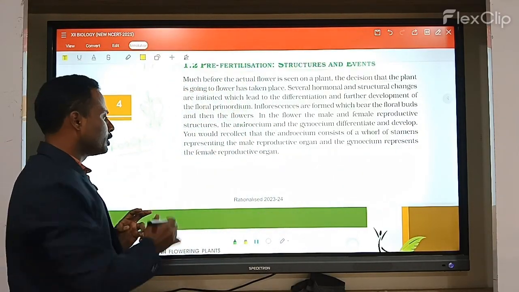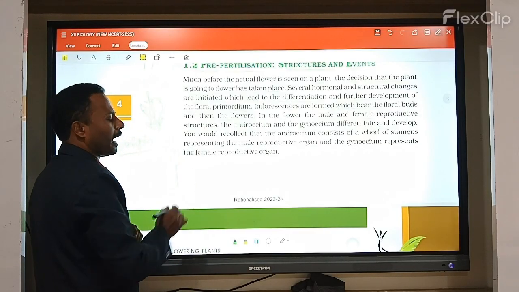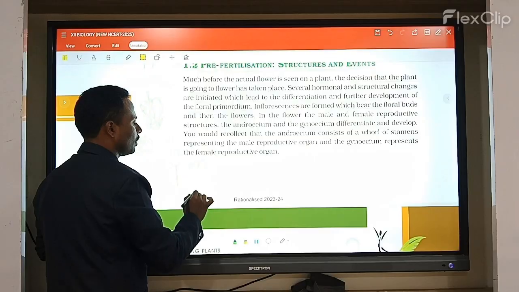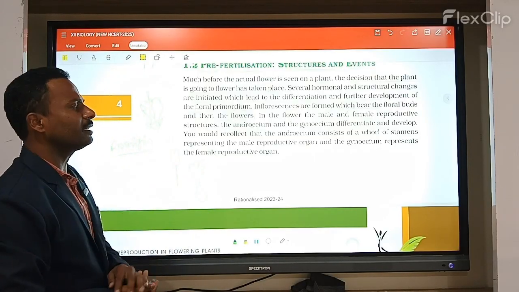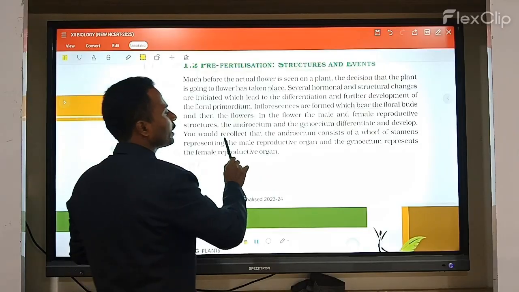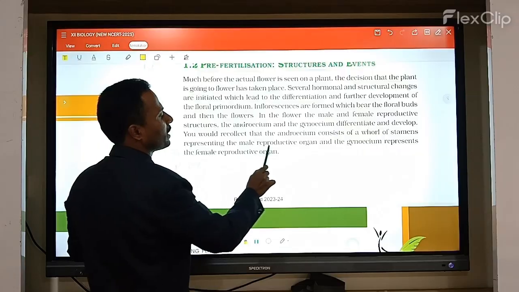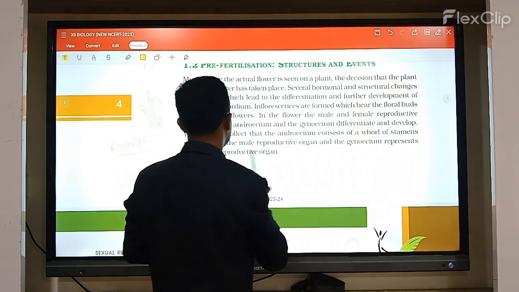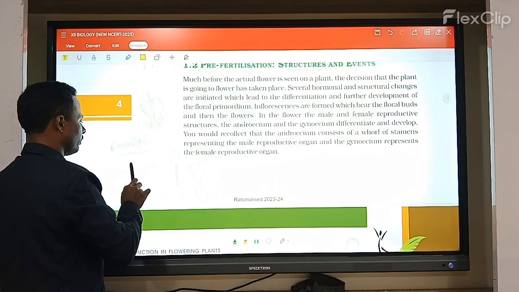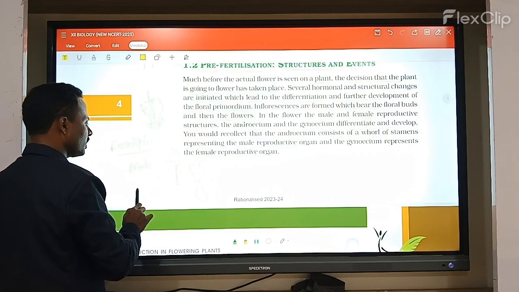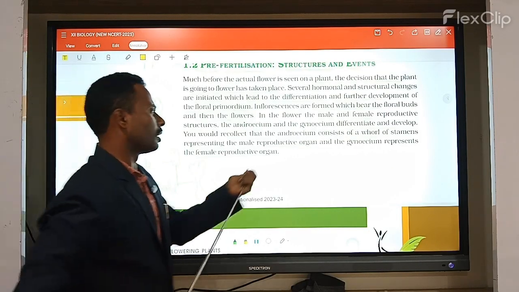So when you take one particular flower, the male sex organ is the androecium, and the female sex organ is what? That is the gynoecium. Male is androecium, female is gynoecium. You would recall that the androecium consists of a whorl of stamens representing the male reproductive organ, and the gynoecium represents the female reproductive organ.